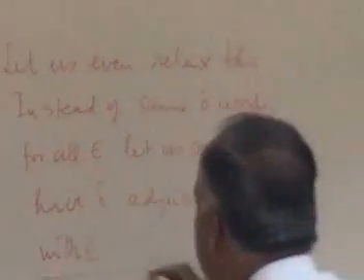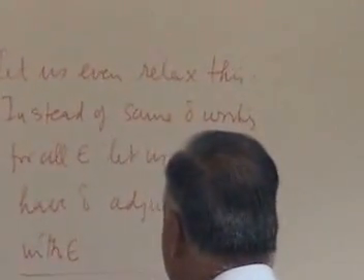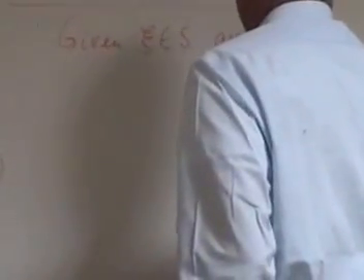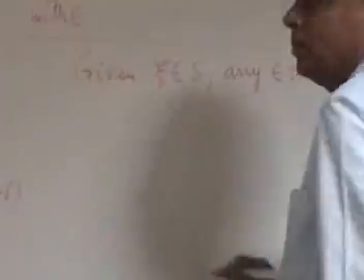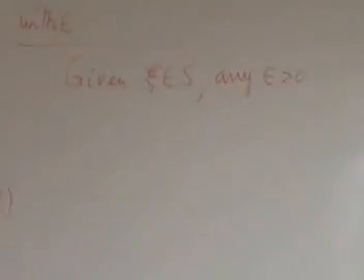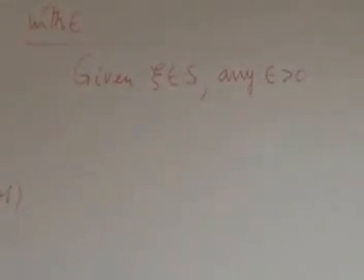What do we mean by this? So finally we get this. What we want is, given xi in S and any epsilon positive, depending on the error that you have in mind, I will choose the neighborhood in which I will be able to control the error. Okay.